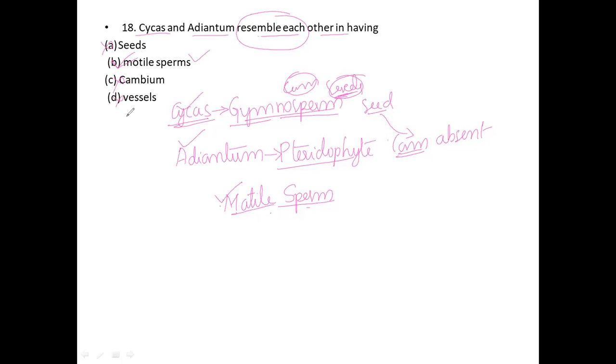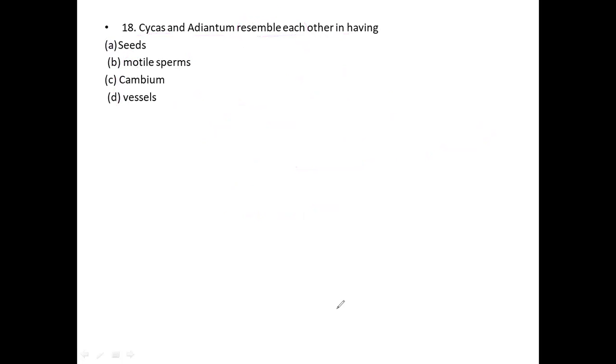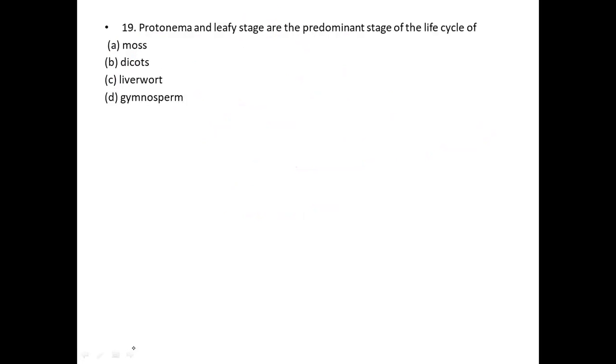Now I would like to move on to another question, that is the 19th question. In the 19th question, protonema, as we already studied in the first question, the leafy stage and the predominant stage of the life cycle, which includes moss, dicots, liverworts and gymnosperms. So among those, which one will produce a leafy stage and predominant stage, that we shall discuss here.